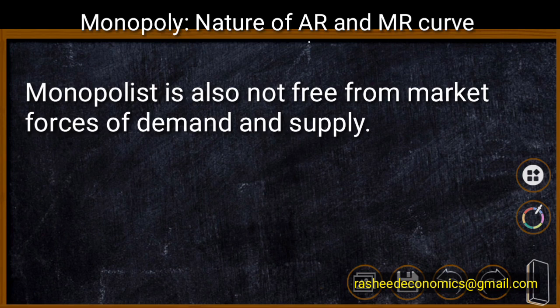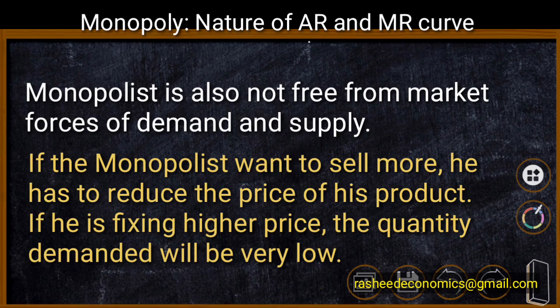If he wants to sell more, he has to reduce price, or if he wants a higher price, then he must follow the demand which comes from the market. Therefore, a monopolist can fix either price or quantity, but he cannot fix both price and quantity together.